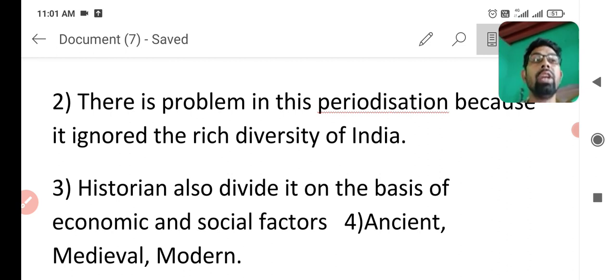You learnt about the ancient period in 6th class, you will read about medieval history in 7th class and about the modern in 8th class. So these are the divisions of Indian history according to economic and social factors.